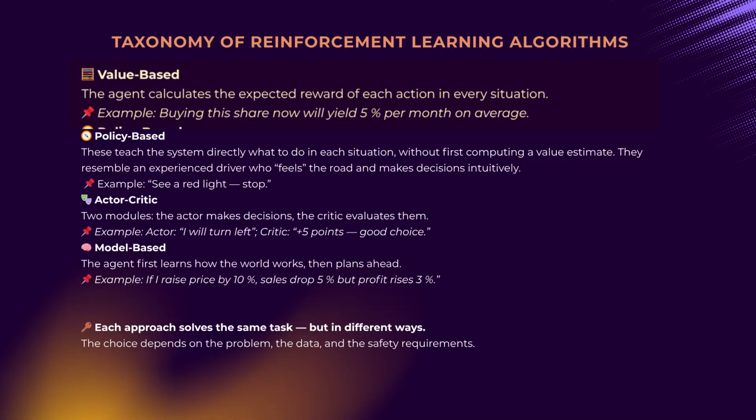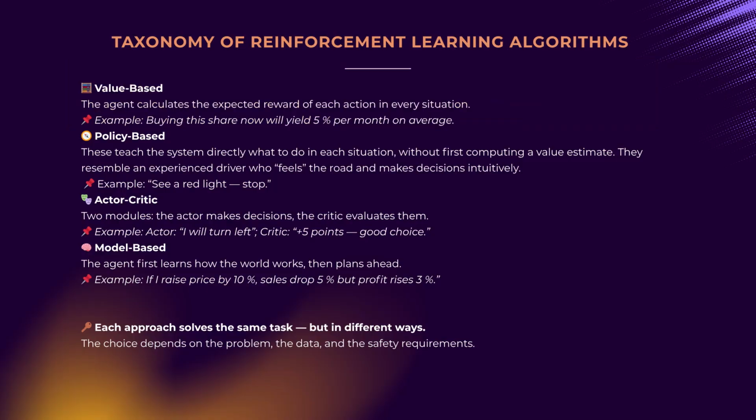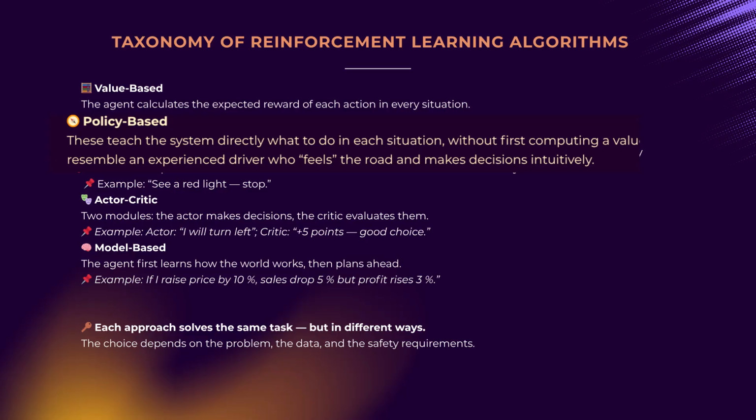Picture trading on the stock exchange, where for every trade the investor calculates, buying this share now will yield 5% per month on average. The algorithm builds a table mapping each state, market condition, and action, buy or sell, to its expected return. Policy-based algorithms. These teach the system directly what to do in each situation, without first computing a value estimate.